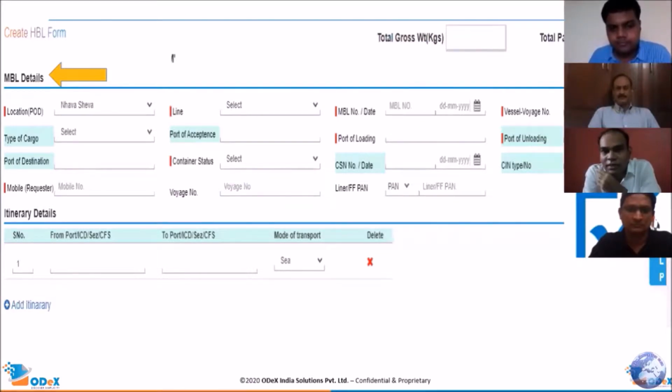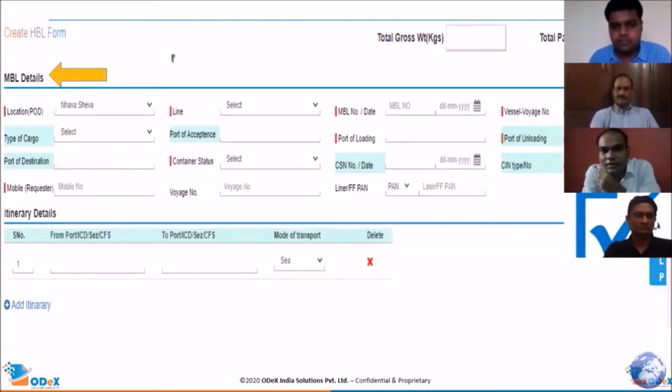After this MBL details, itinerary details is also required under SCMTR. Now, what is itinerary details? Itinerary details are basically details to capture your cargo movement. Understand that you need to also monitor the cargo movement from one point to another point with the mode of transport information on there. So all this information has to be captured in the SCMTR.